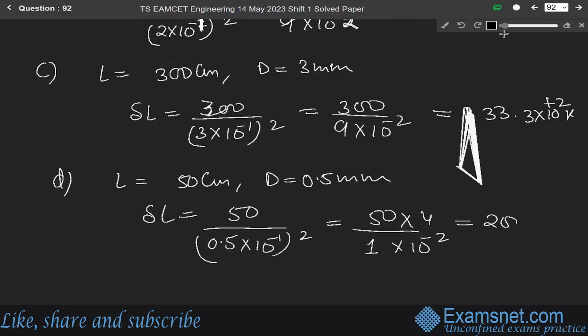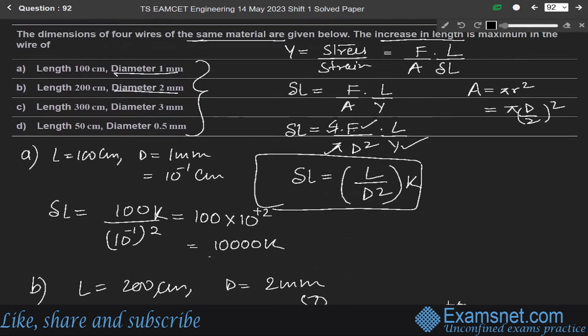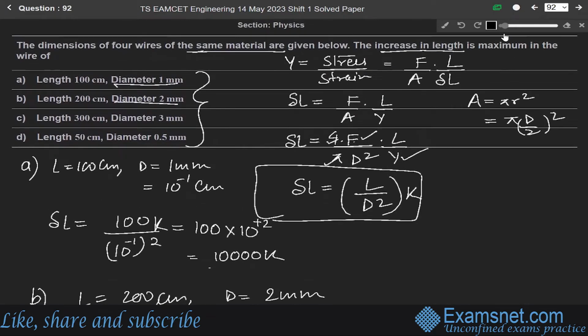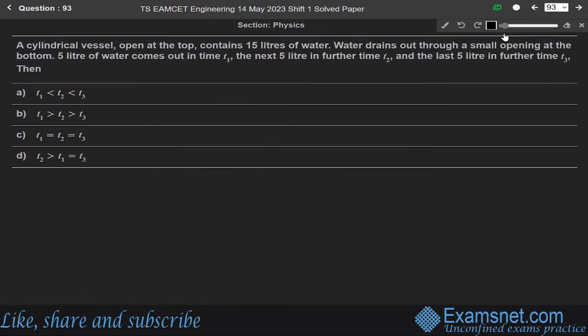So solving it, we get 200 into 10 to the power plus 2 K. So among these four answers, option D is the correct option, that is length 50 centimeter and diameter 0.5 millimeter.